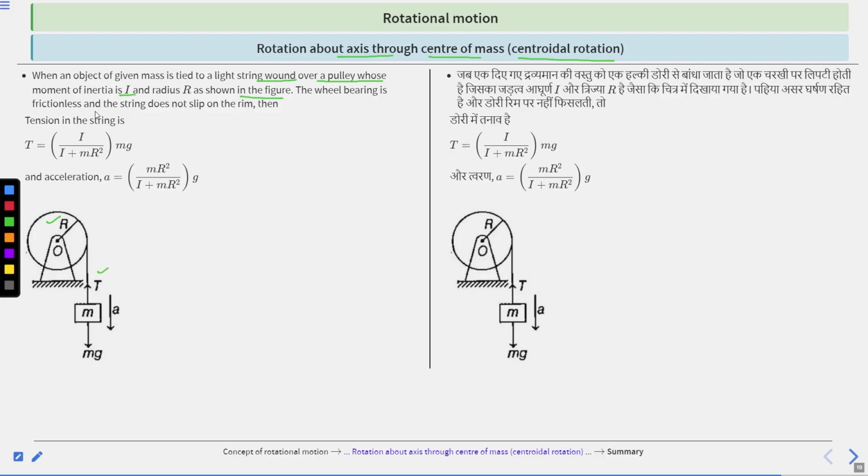The wheel bearing is frictionless and the string does not slip on the rim. Then tension is equal to I divided by I plus mr square multiplied by mg, and acceleration a is equal to mr square multiplied by g divided by I plus mr square. Clear?